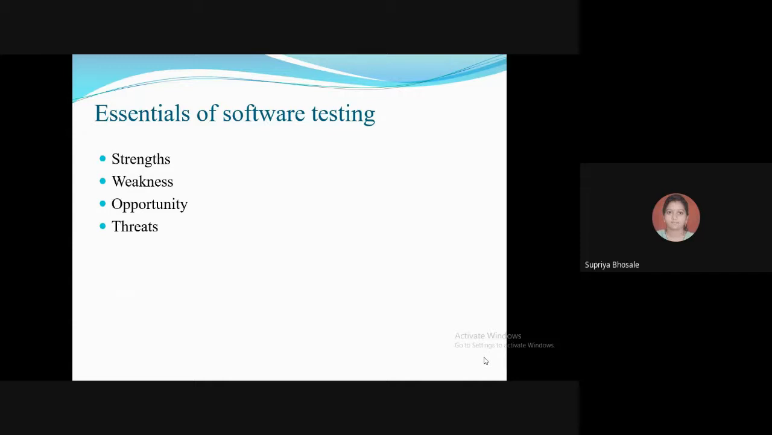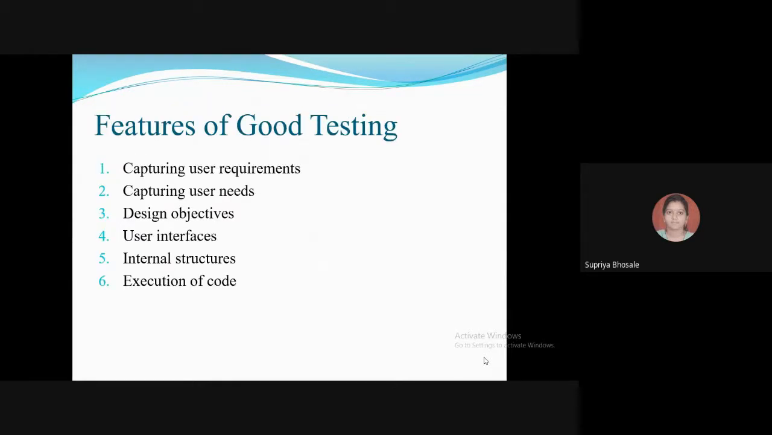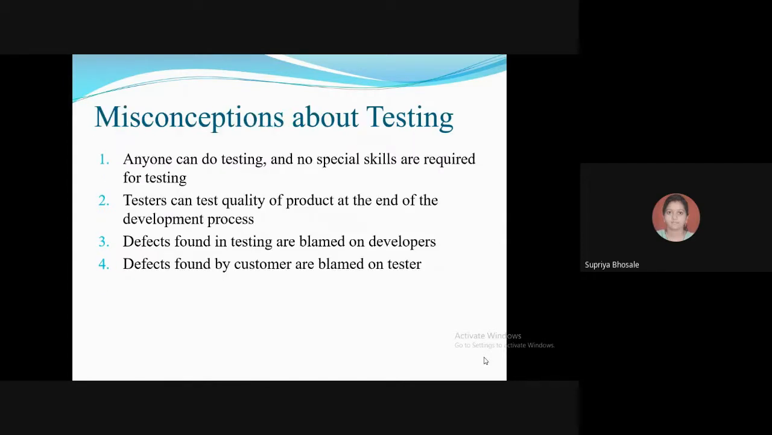Then again, the essentials of software testing, like SWOT analysis: the different strengths, weaknesses, opportunities and threats in software testing. Then the features of good testing, that is capturing user requirements, user needs, design objectives, user interfaces, internal structure and execution code. Up to this bit we have seen in our last lecture.